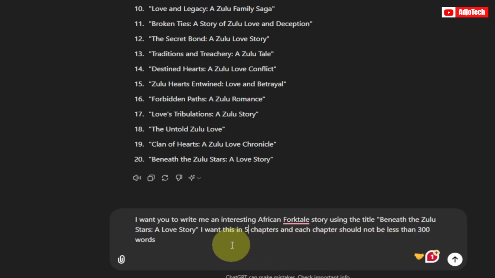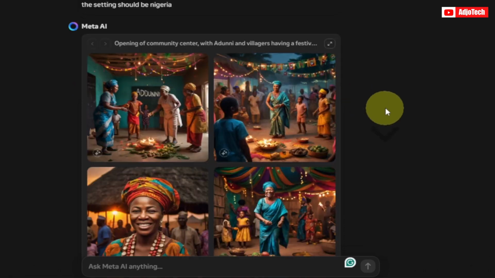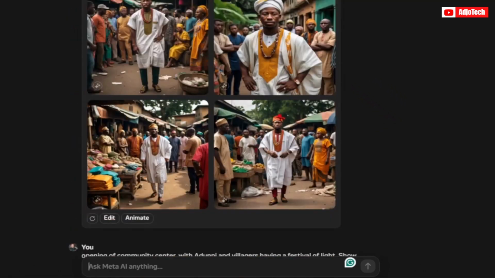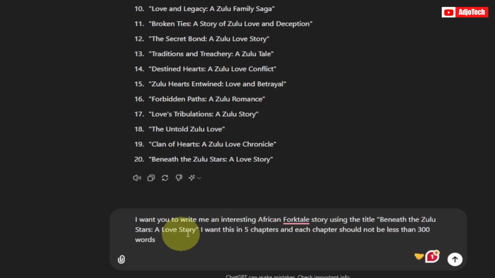You can say 300 words. You can say 250, whatever, depending on how long you want your video to be. Now this is very interesting. I want to actually get the AI image prompt I want to use to generate that. I'm going to use Meta AI to do that for you, so you don't have to go through any stress. I'm going to guide you through this. So I need to allow ChatGPT to give me those prompts.